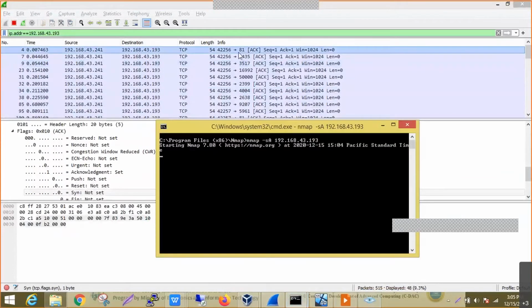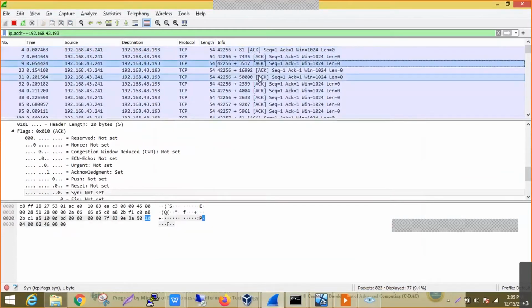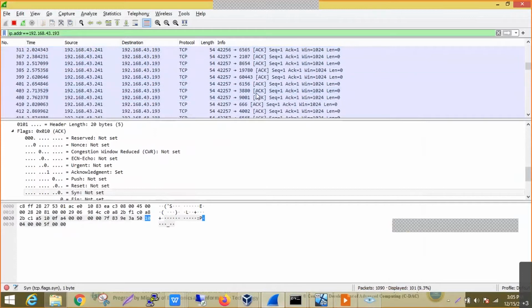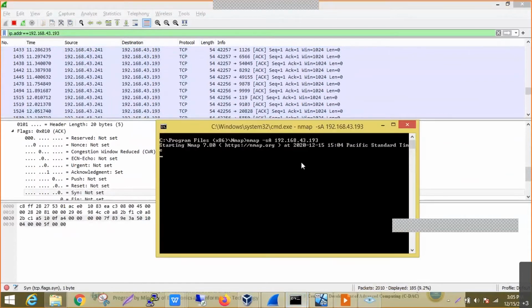In this, I can see all the scanning I am doing is only with the acknowledgement flag set to 1. There is no SYN or SYN plus ACK in these kinds of scenarios. This particular scanning can be used to find out whether there are any security devices between us and the target. Because in most security devices, instead of a SYN packet, if an acknowledgement packet is sent, the device will actually drop that packet itself. Why? Because there is no SYN packet or earlier established connection, and suddenly an acknowledgement packet is sent to the target.